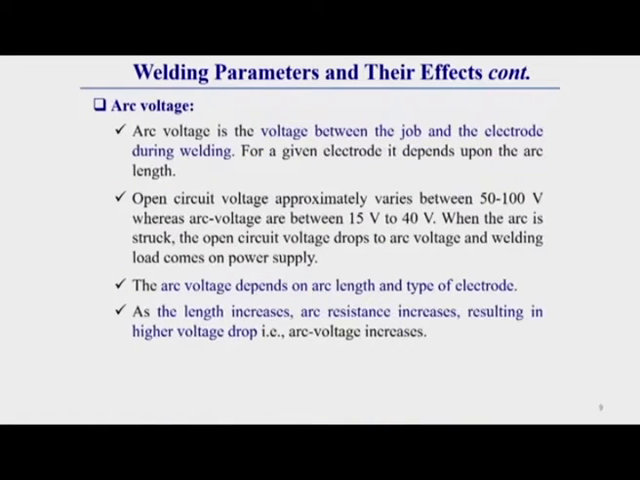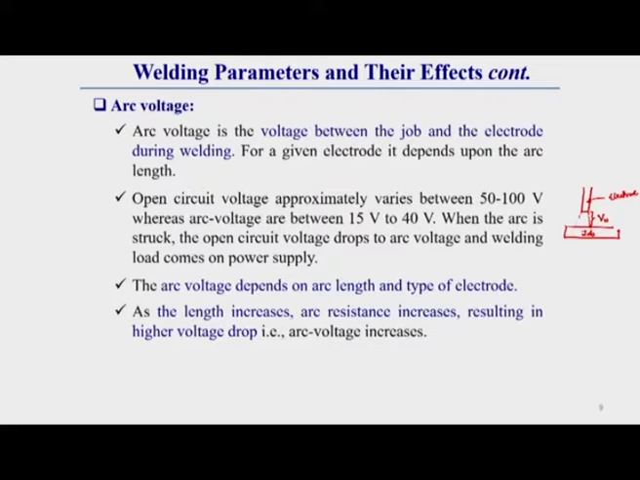Now we will go to another operating variable's effect, that is arc voltage. I have already discussed arc voltage: it is the voltage between the electrode and the workpiece. Whatever voltage we get in this gap, in the arc, is called arc voltage or welding voltage. So arc voltage is the voltage between the workpiece or job and the electrode.